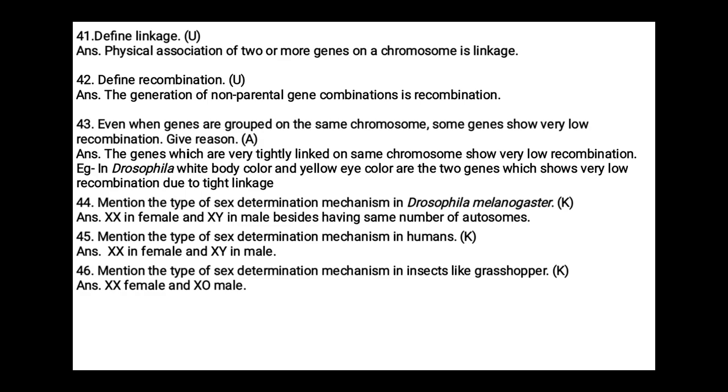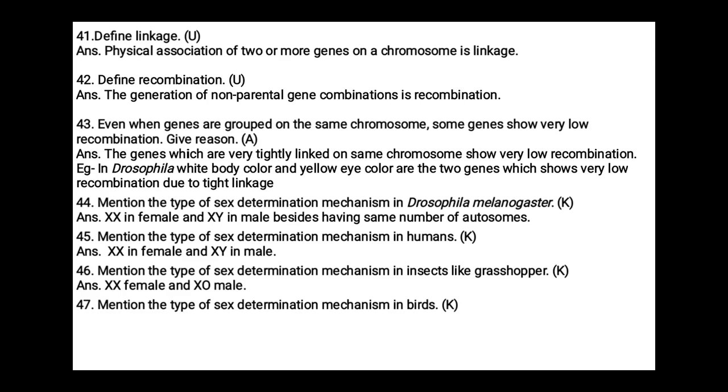Here the female can produce eggs with one X chromosome, but in males two types of sperms will be created, one sperm with the X chromosome and another with no sex chromosome. So it is clear that XX-XO type of sex determination is observed in grasshoppers.